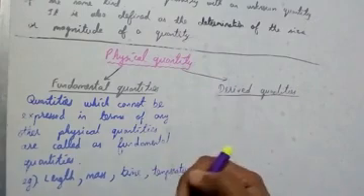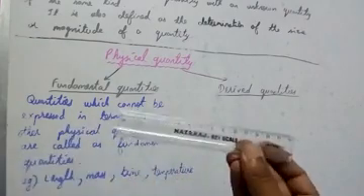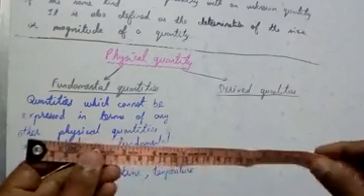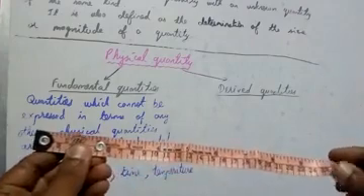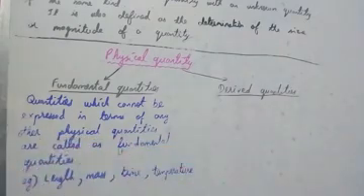Let's see some examples for that first, then we'll go to the next one. To measure length, we can use a scale. I have a scale here. Using a scale you can measure length, or else you can use a tape. A tailor uses this kind of tape to measure length. Then for mass,